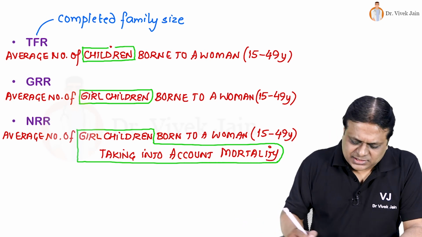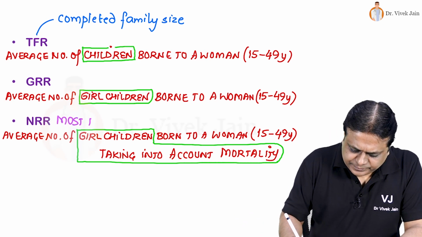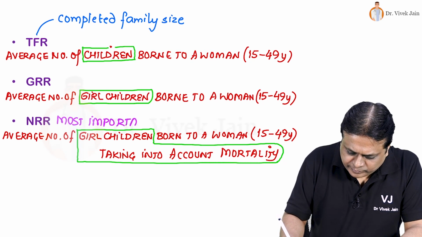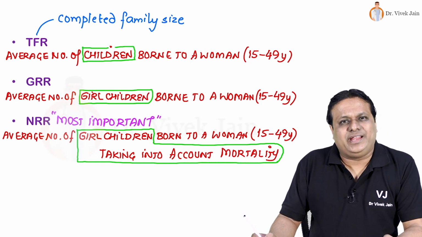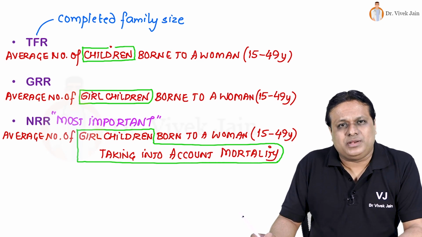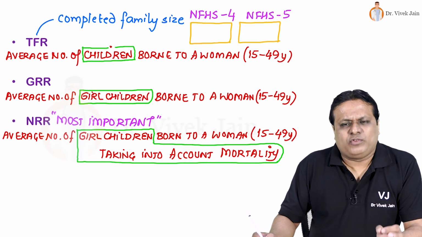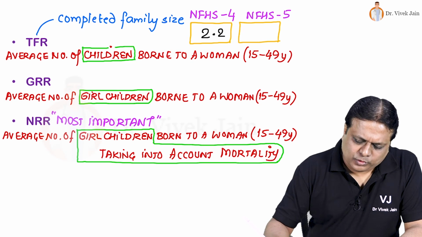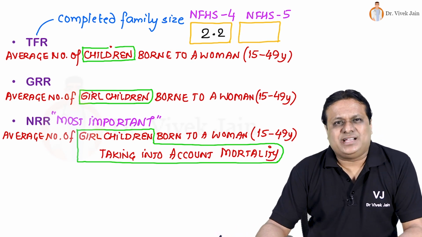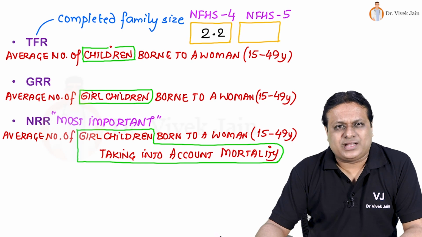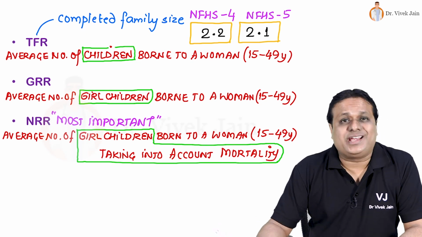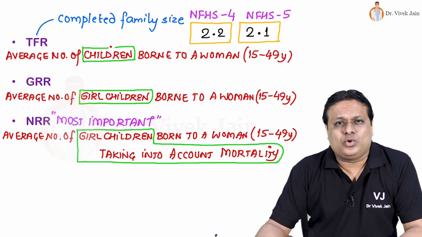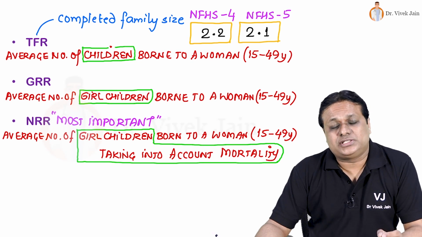Out of these, NRR is most important demographic cum fertility indicator. When we look at TFR, in the last National Family Health Survey, for which all reports are available, that is NFHS 4, TFR was reported to be 2.2 for our country. Now, very recently, National Family Health Survey 5th round data has started releasing. Please remember, majority of them have already attained the 2.1 goal of TFR in our national population policy.